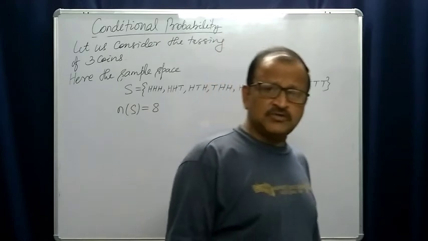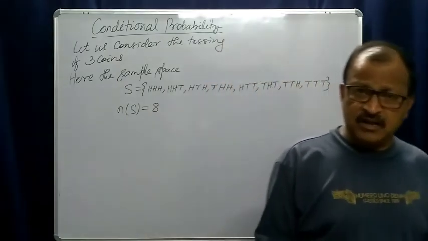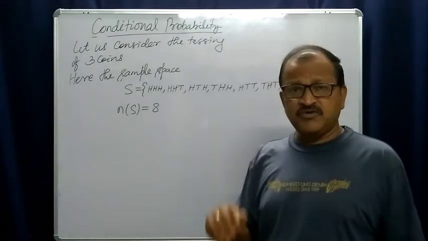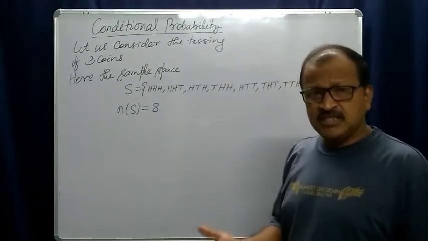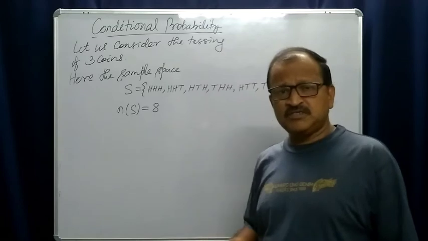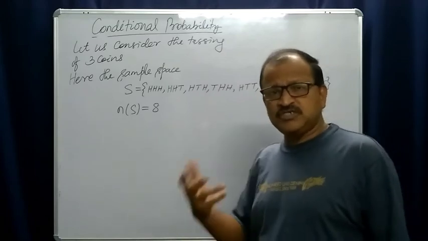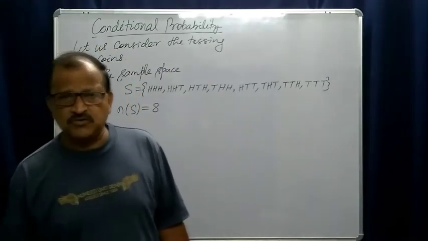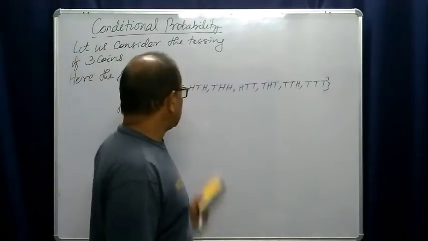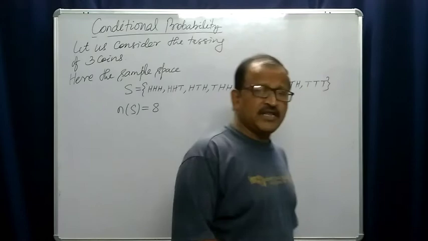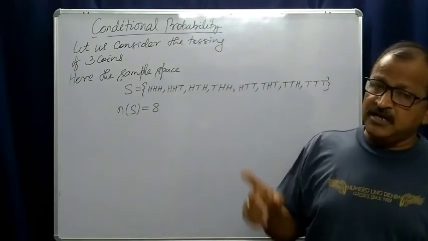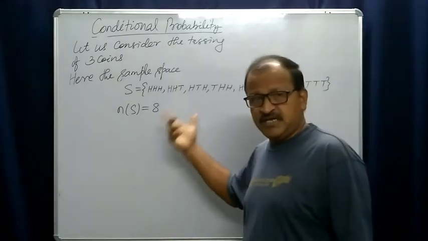A coin shows either head or tail, so one coin can be tossed in two different ways. 3 coins can be tossed in 2 into 2 into 2 ways, using the fundamental principle of counting. That is 8, the number of elements in the sample space.